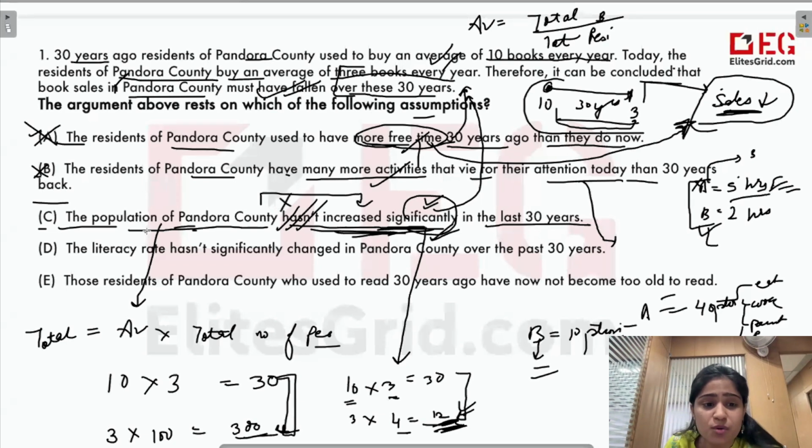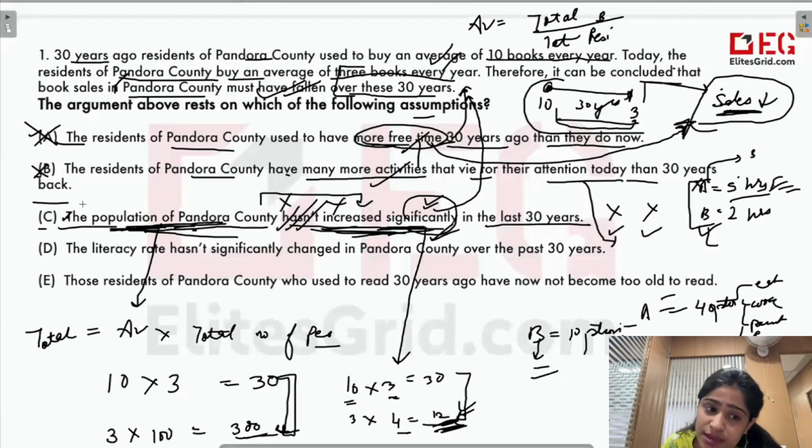तो इसलिए जरूरी है कि ये जो statement है that population has not increased significantly, ये ही assumption होनी चाहिए, इसी तरह की assumption होनी चाहिए. Otherwise a conclusion cannot stay. सो क्योंकि अगर हम इसको हटा रहे हैं तो conclusion भी नहीं रुक रहा है. If I am removing this, conclusion is also not remaining valid. If I assume this to be true, then only my conclusion stays.